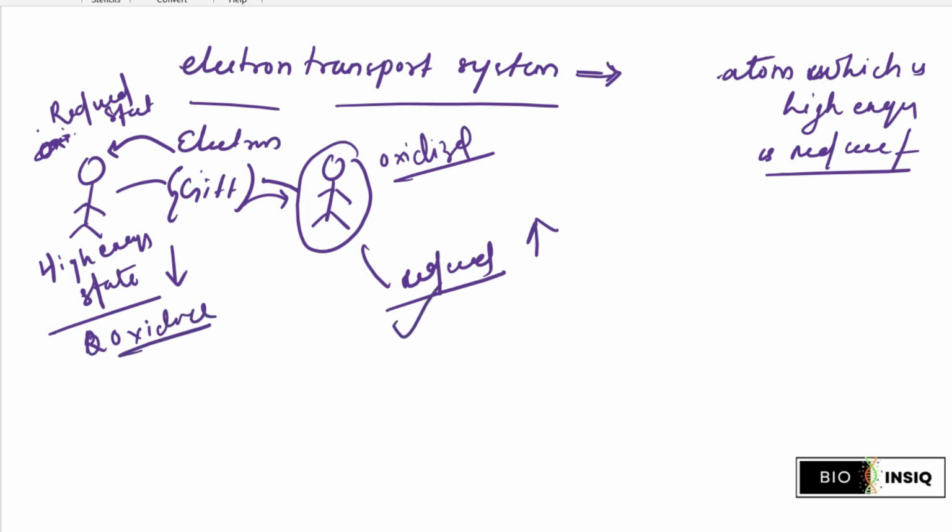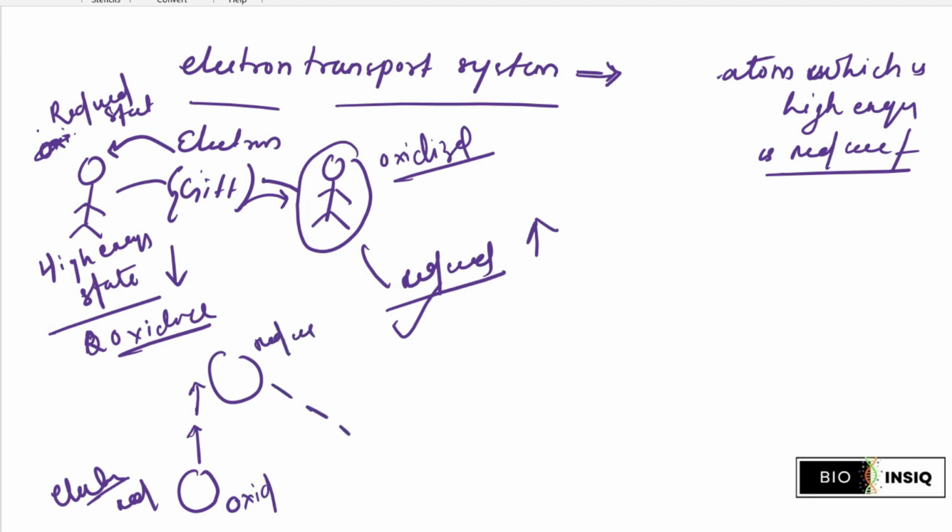Understand? Similarly, in the electron system, one atom gets some electron and becomes reduced. It passes that electron to another atom and gets oxidized and makes that other atom reduced, right? Similarly, it passes its electron to another system and gets oxidized and the other system is reduced. So this is the cyclic system.